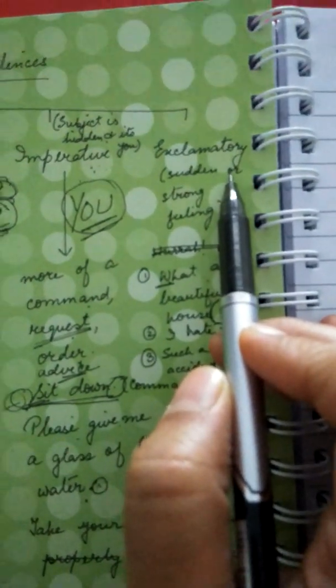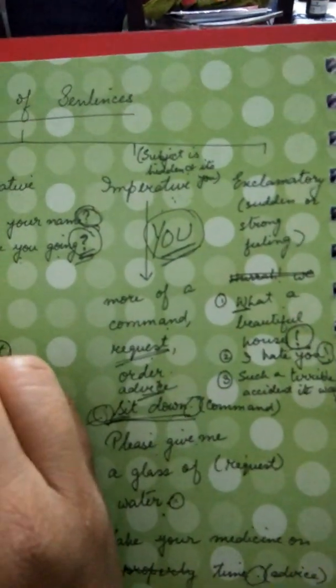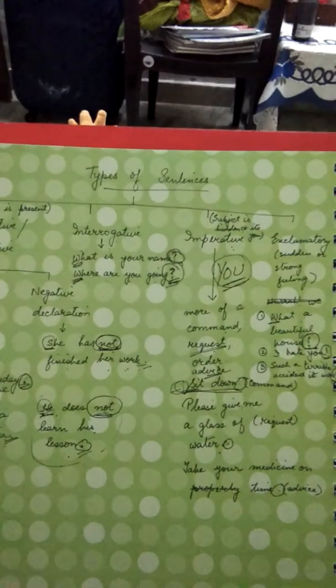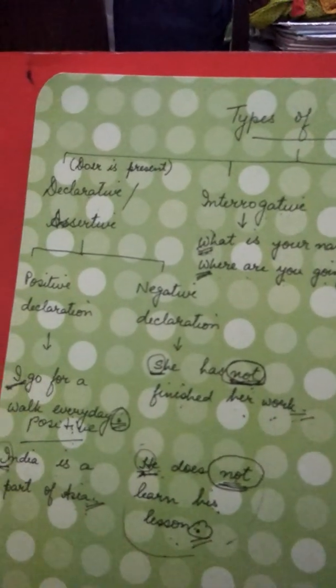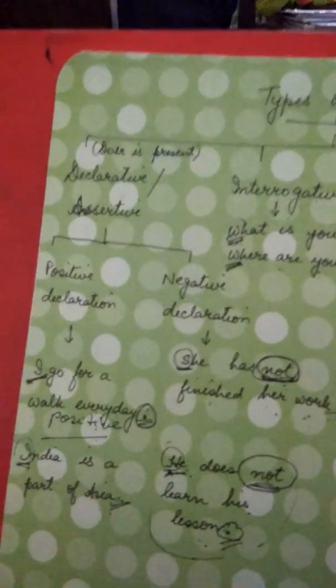How many types of sentences are there? There are 4 types of sentences: declarative or assertive, interrogative, imperative, and exclamatory. What is an assertive sentence? An assertive sentence is a sentence which states a fact, and such a sentence is also a statement, right?